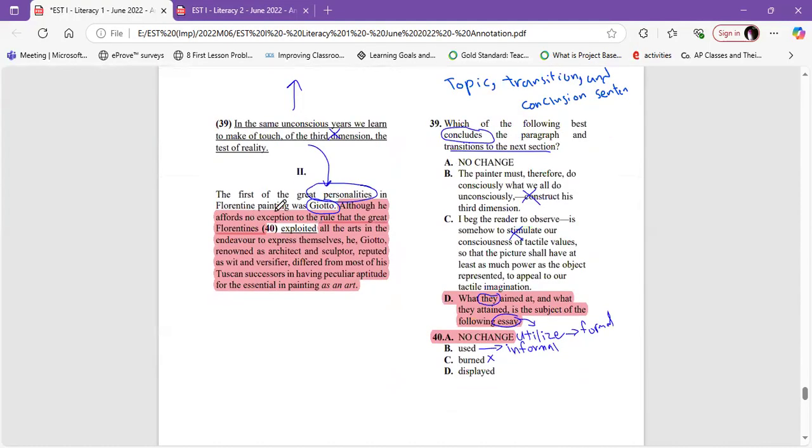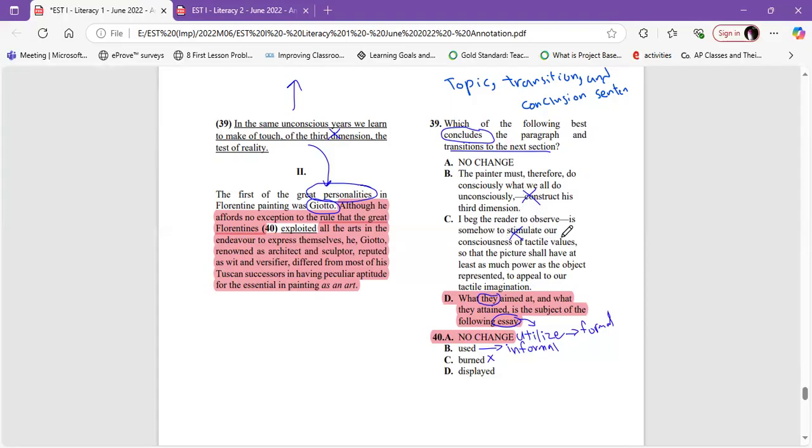He said the first of the great personalities in Florentine painting was Giotto. Okay, now we know that he still talks about personality. Let's find the first one. In the same unconscious years, we learn to make of touch of the third dimension the test of reality. No, it doesn't talk about personality, and it doesn't even mention Giotto. The painter must therefore do consciously what we all do unconsciously, construct a third dimension. It's not mentioned anything.